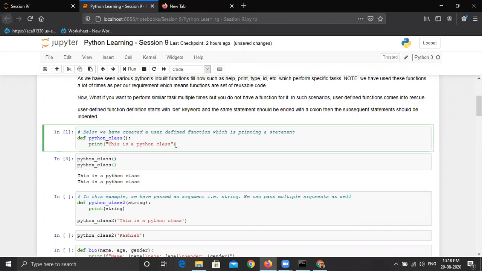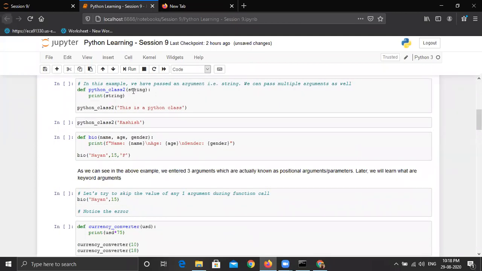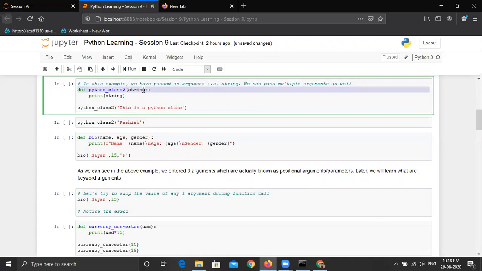So now let's take one step ahead. Right now in this example, we have made this value static. This is not dynamic. So to make the functions dynamic, because that is the main purpose, you have to make the functions dynamic. So how to do that? Instead of passing the string within the function definition, like within this print statement, we will pass the string or any value when we are calling that function. So now I'm creating another function by the name of Python class 2, and then this is a function argument. Now you have to understand what an argument is.